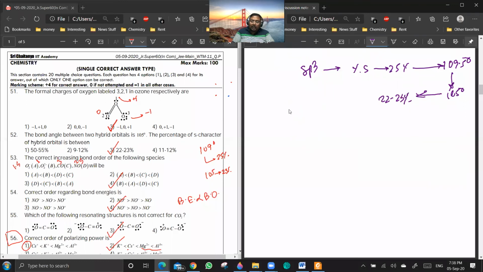Technically speaking, we can consider percentage s character is directly proportional to bond angle. If bond angle is decreasing, the percentage s character will be decreasing. If bond angle increases, percentage s character will increase.